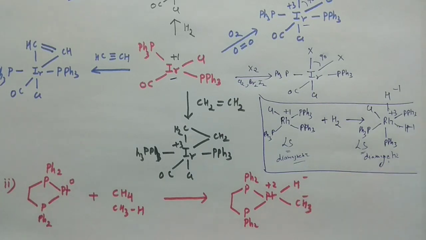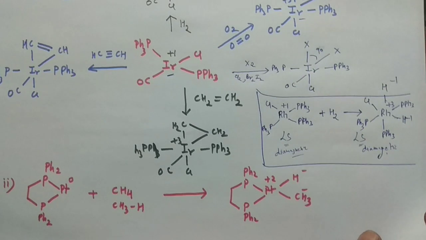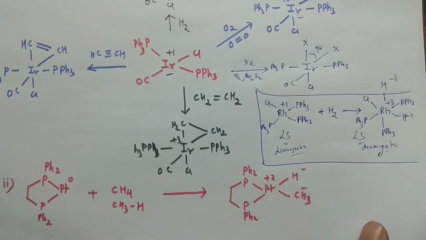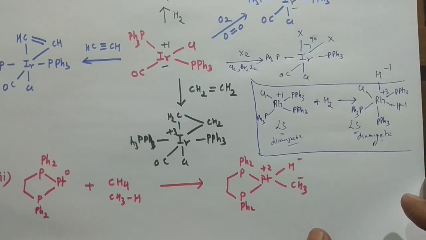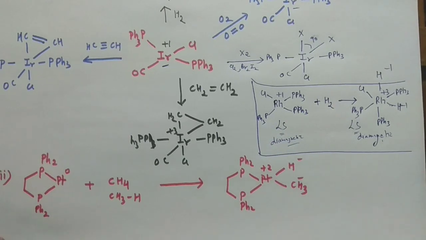I know the length of the lecture is increasing, but certain things are very important to tell you. There is another reaction where you might be confused whether it is oxidative addition or not.